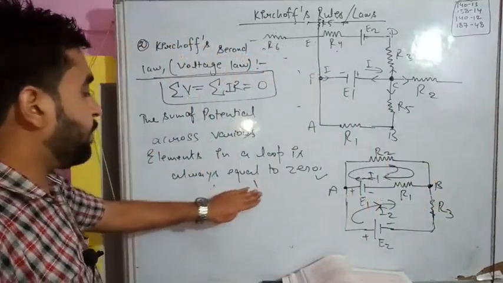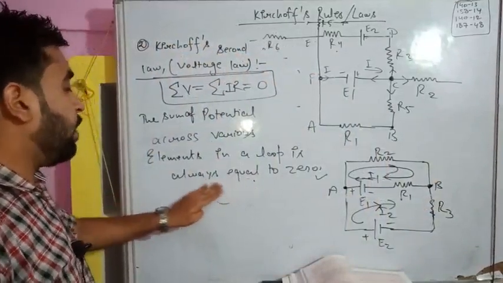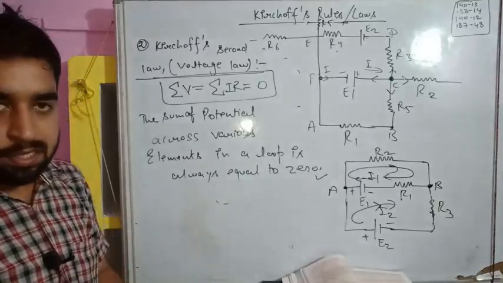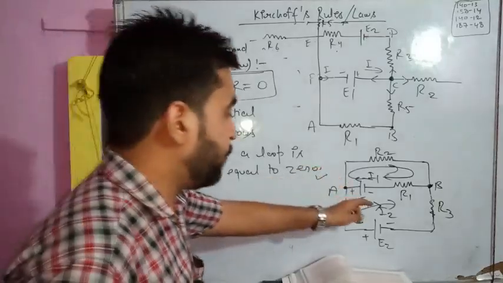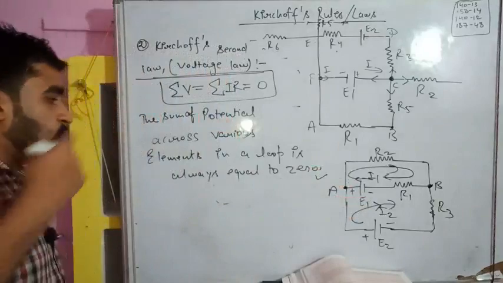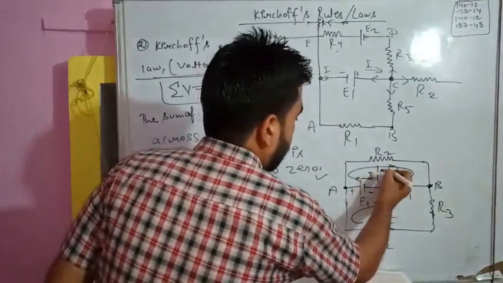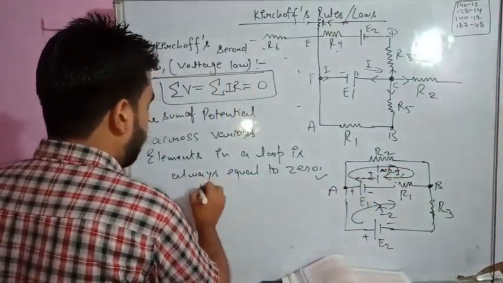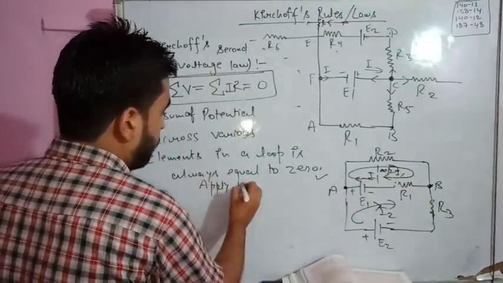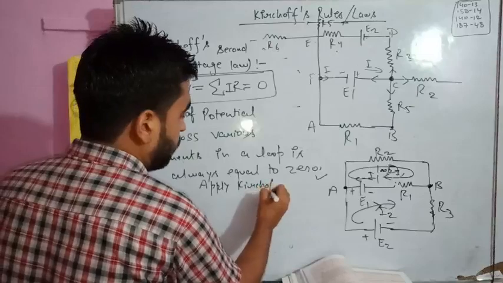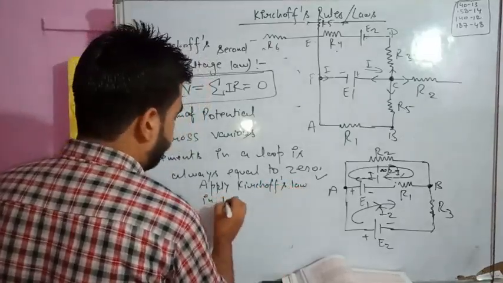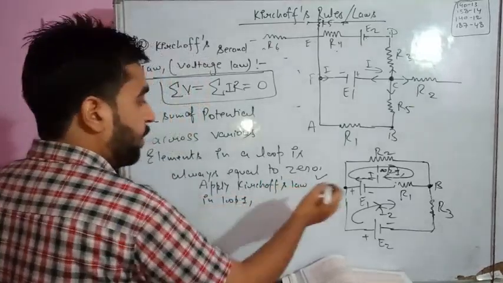So already we have studied the current in a loop across all the elements. The sum of all the elements' potential will be equal to 0. So suppose this is loop 1. In loop 1 we apply the Kirchhoff law. So what is going to be the condition?